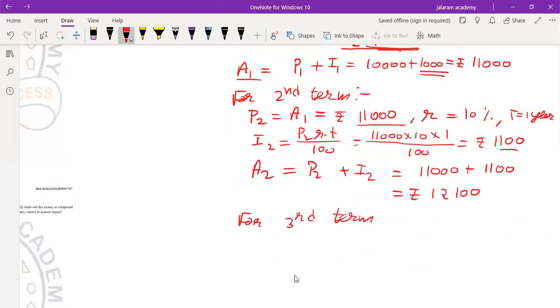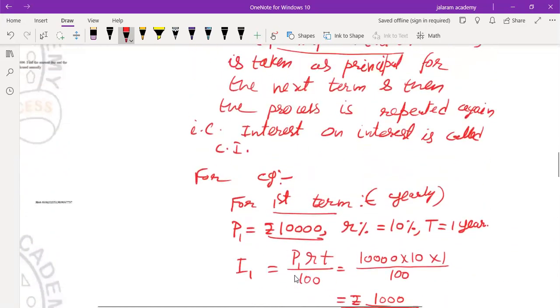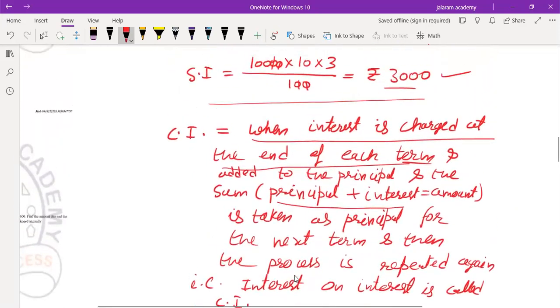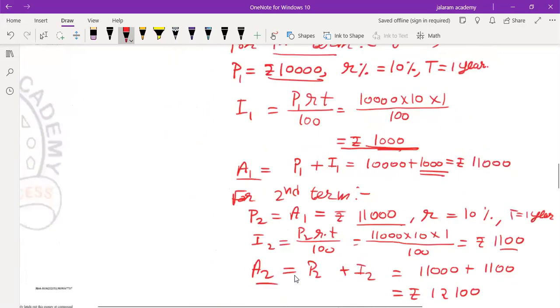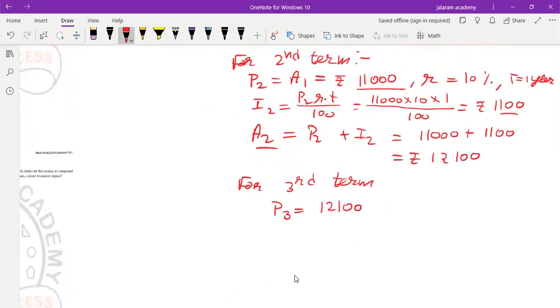Okay, then for the third term, what happens? For the third term, this amount which we have calculated for the second term becomes the principal for the third term. And remember, in the case of simple interest, it is only 10,000. That's why compound interest is always profitable for an institute, for an individual. Always compound interest is more profitable than simple interest.